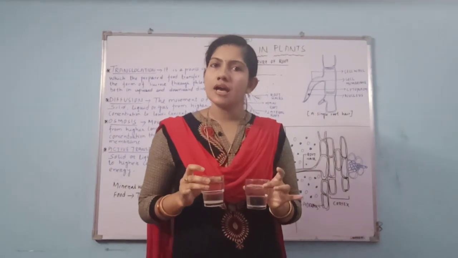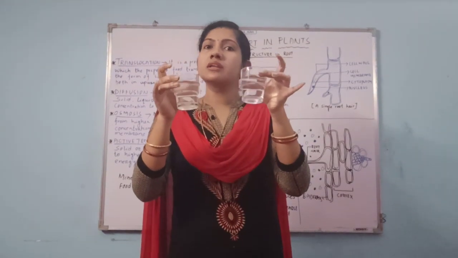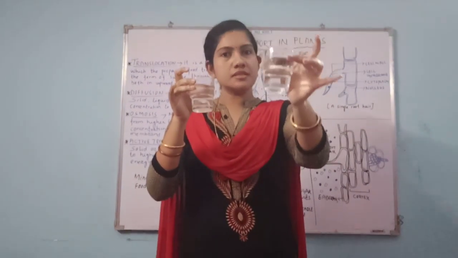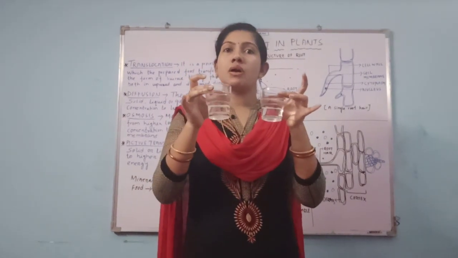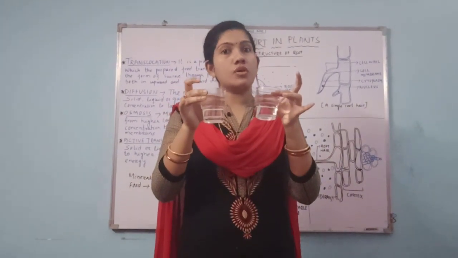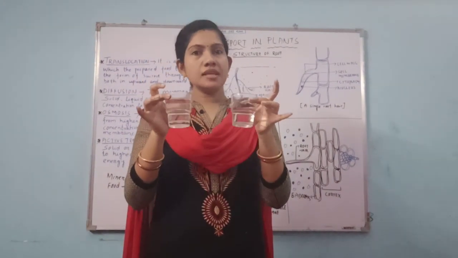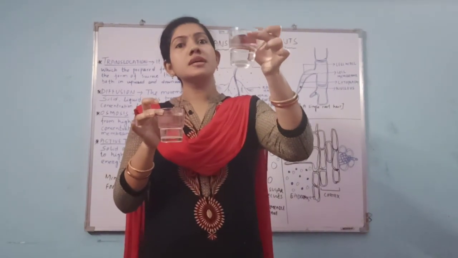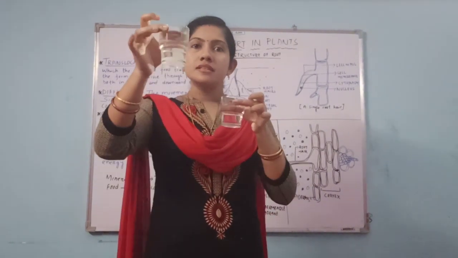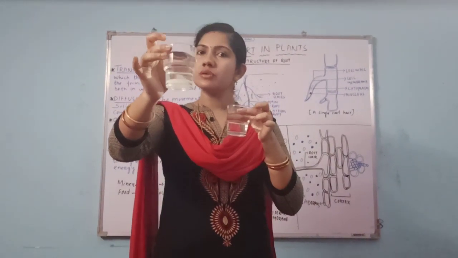Suppose now if I ask, tell me in which glass more amount of water molecules are there? Obviously this. Tell me in which glass more amount of sugar particles are there? Obviously this. Understood? Means we can say that in this glass the concentration of water is more and in this glass the concentration of sugar particles is more.